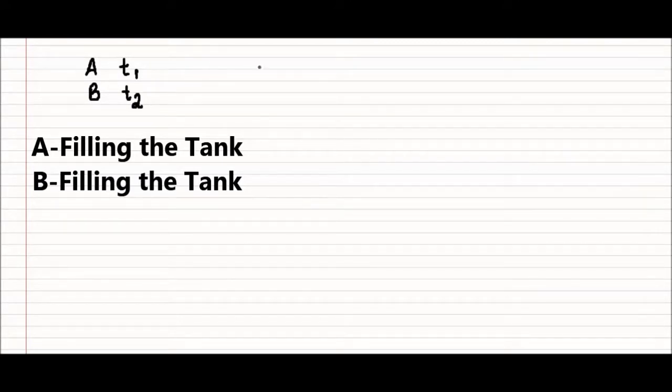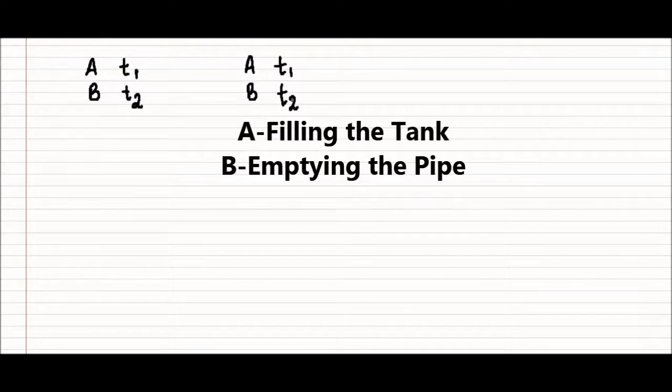We also come across questions where we find that there are two pipes A and B and one of the pipes is filling the tank in say time T1. Another pipe B makes the tank empty in T2 time, and then if both the pipes are opened simultaneously, what will be the amount of time taken by both the pipes? One is filling the tank, other is a leak pipe. In what time the whole tank will be full?